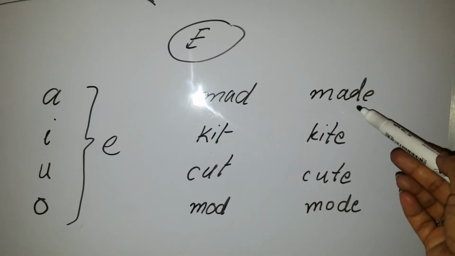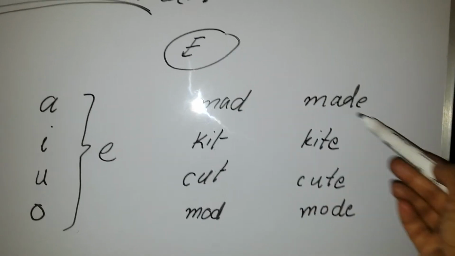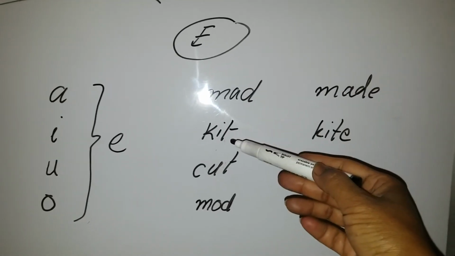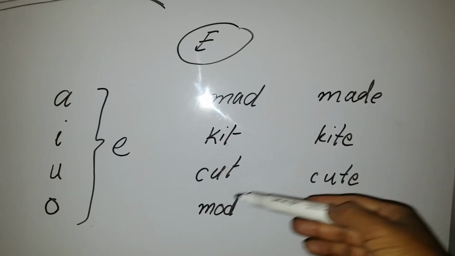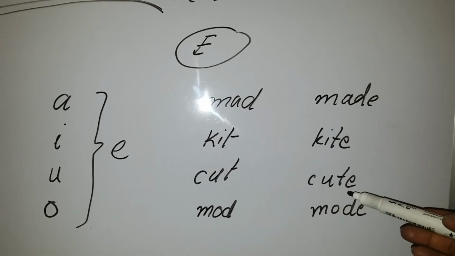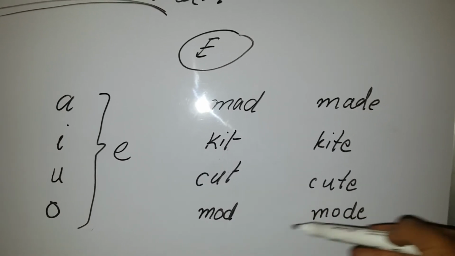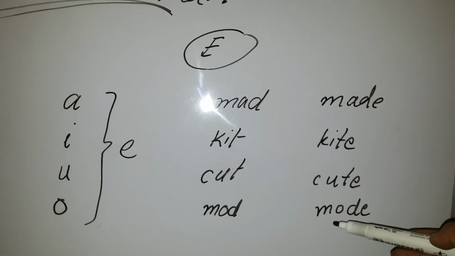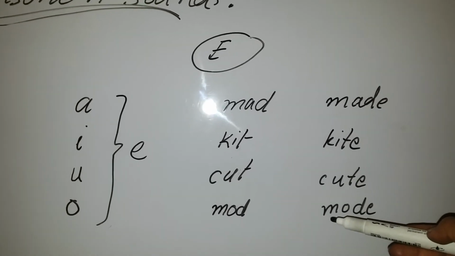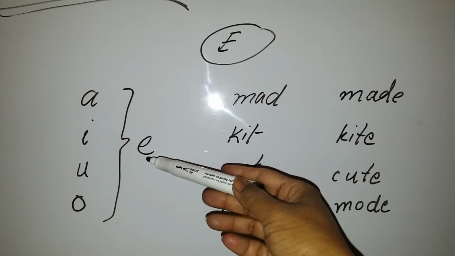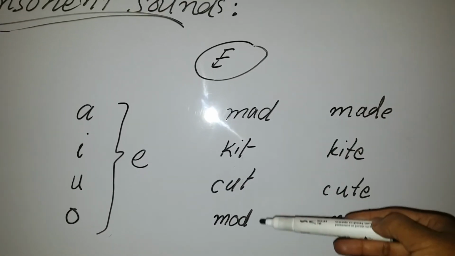The pronunciation changed. Mat, this is mate. Kit, this is kite. Cut, this is cute. Mod, this is mode. Now the pronunciation is totally different with the help of E, which is written after all these words.